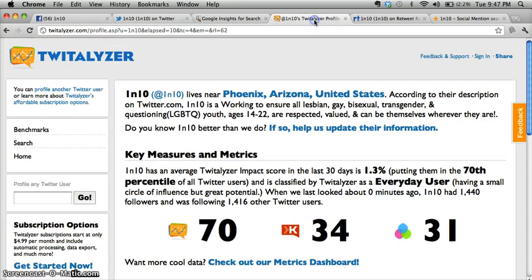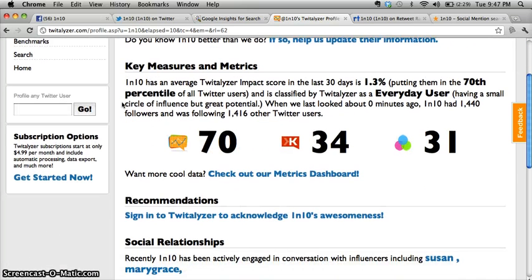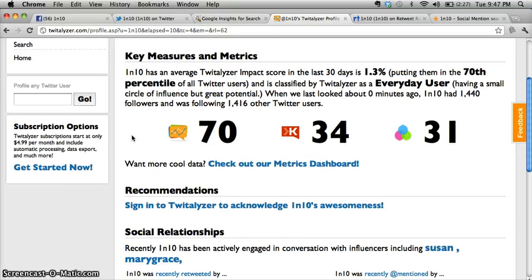The first website we're going to look at is called Twitalyzer, and I've actually already put in the data for Twitter. You just have to put in their Twitter name, and it breaks it down very nicely for you. It gives you background on 1 in 10 and everything they post in their About section. It gives you great key measures and metrics. So for example, Twitalyzer measures the impact that your Twitter has on the internet.